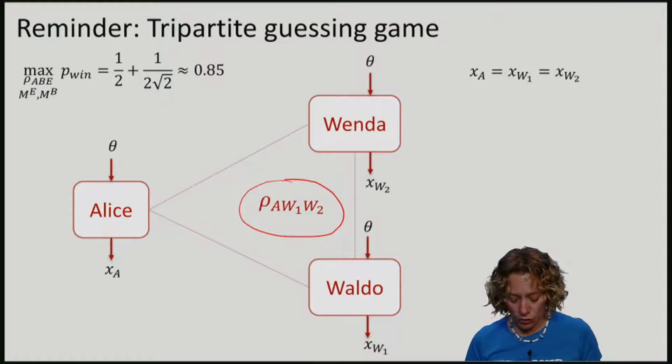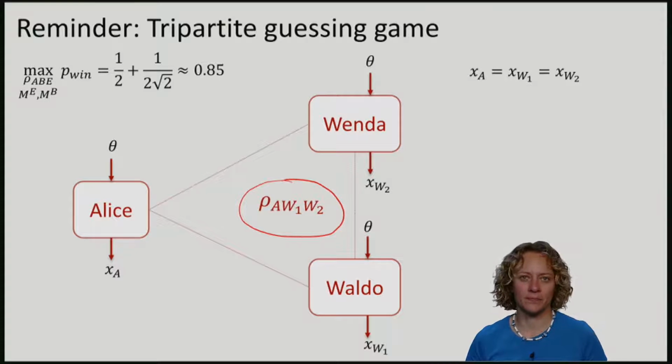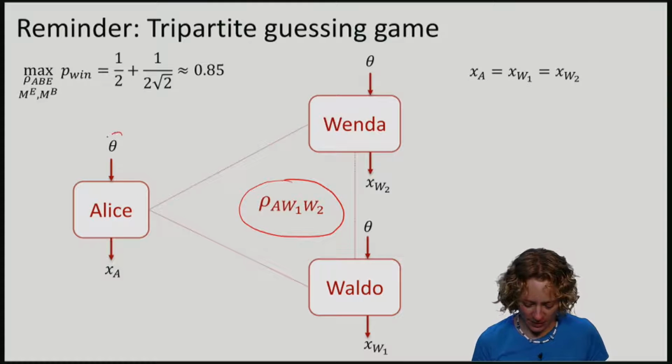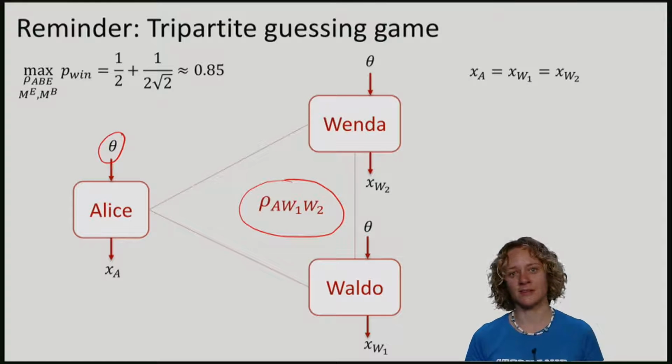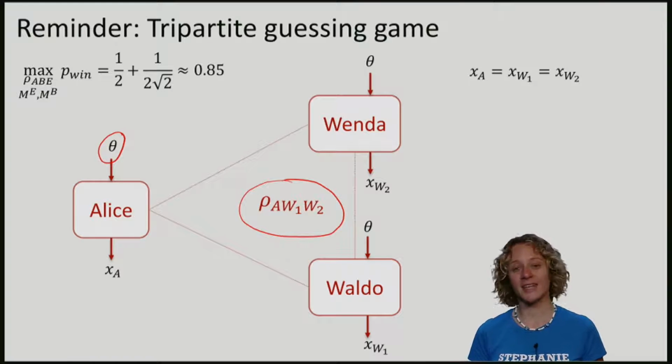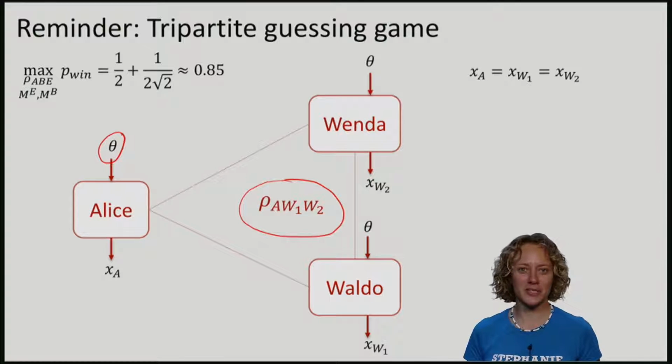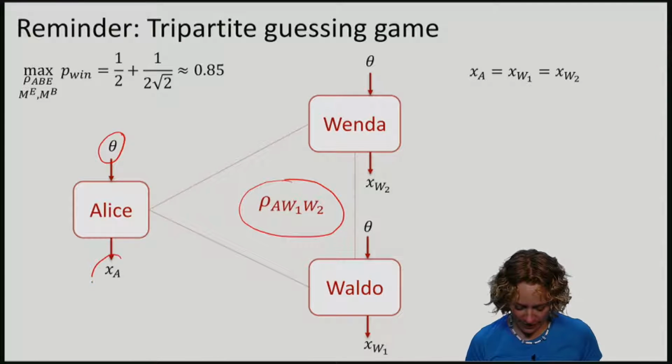So Alice has a qubit A, but W1 and W2 can be anything. According to her input theta, Alice will measure her qubit in either the standard basis if theta is 0 or in a Hadamard basis if theta is 1. This gives her one bit of classical measurement outcome, which I will call XA.